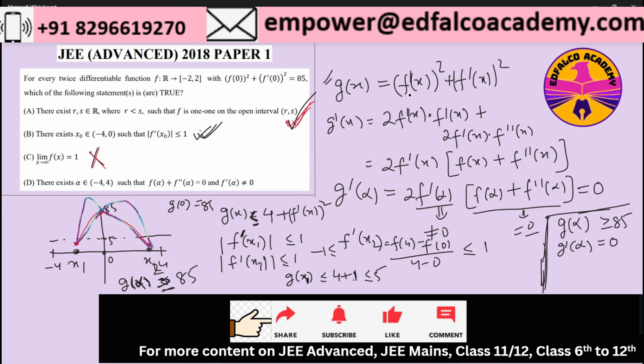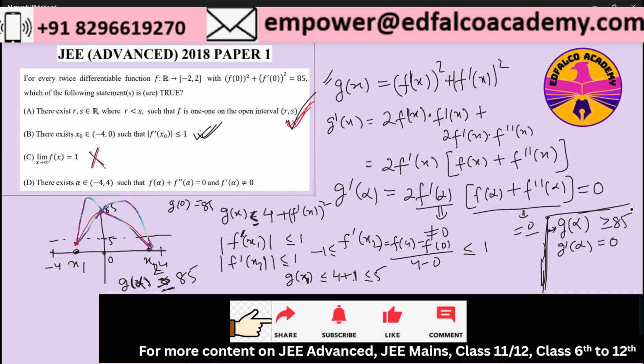And that means that the value of f of alpha whole square cannot go beyond 4. So g of alpha will not be able to go above 4. So g of alpha will remain less than or equal to 4 in that case, if I try to make f dash alpha equal to 0. So that means my option of g alpha being greater than or equal to 85 is not getting satisfied, if I'm trying to make g dash alpha 0 by making f dash alpha equal to 0. In that case g of alpha has to remain less than or equal to 4, but we are given that it has to be greater than or equal to 85, which is not possible.